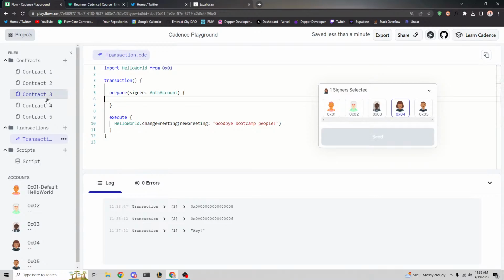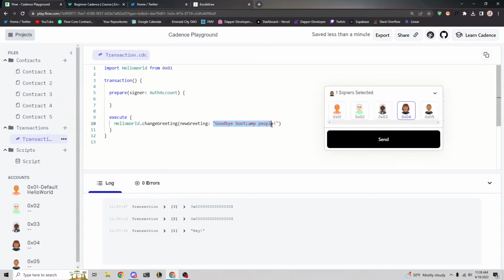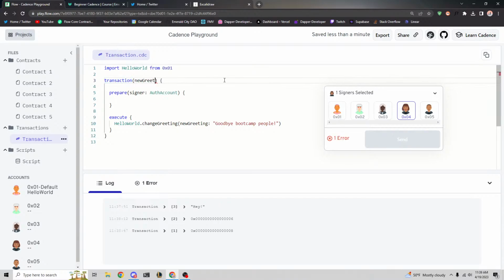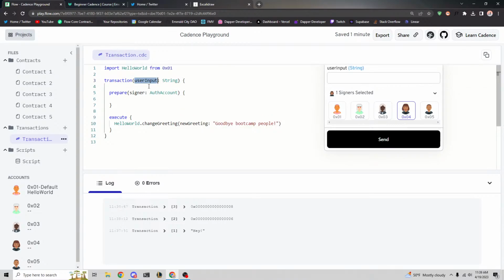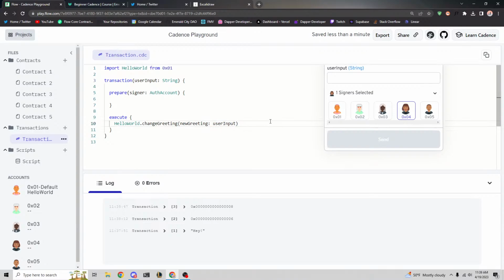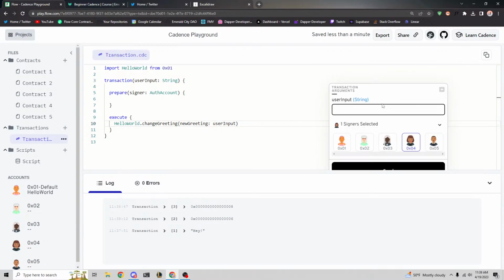Okay. Cool. One more thing I want to note is, what if instead of hard coding this value, and hard coding is where you put a specific value in code that isn't dynamic. So what we can do instead is pass in a transaction argument called new greeting, or let's just call it user input, just to make it more clear, and we're going to make it a string, and we can pass user input into here. And this is actually a lot nicer because we can literally type into this box now.